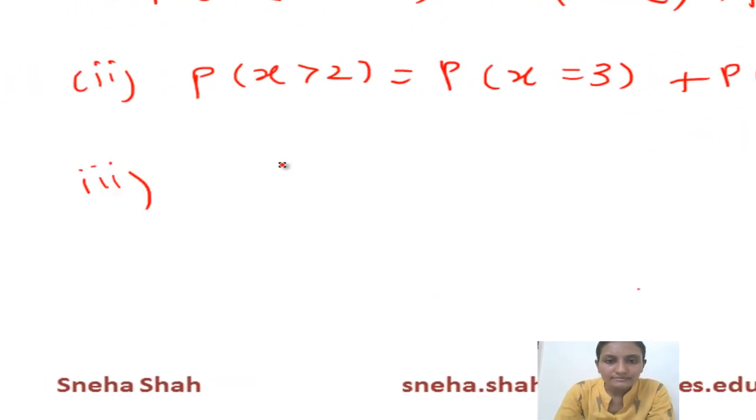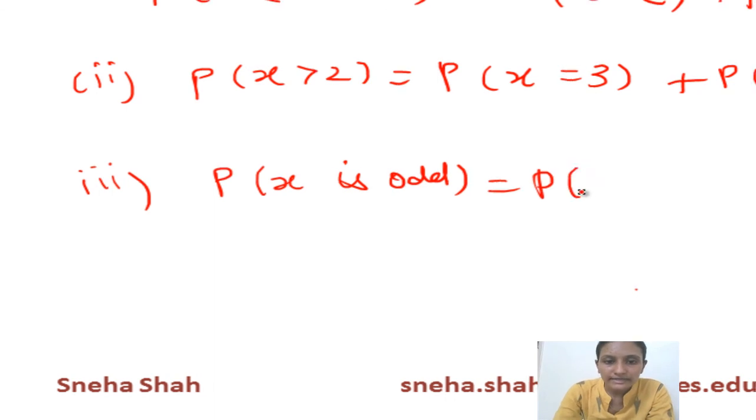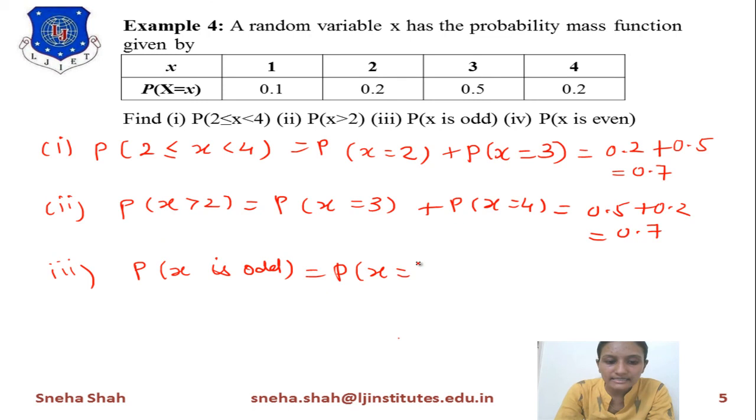Now the next term is probability of x is odd. To find this, the odd numbers are 1 and 3. So we will find probability of x equals 1 plus probability of x equals 3. Probability of x equals 1 is 0.1, and probability of x equals 3 is 0.5. So 0.1 plus 0.5 equals 0.6.